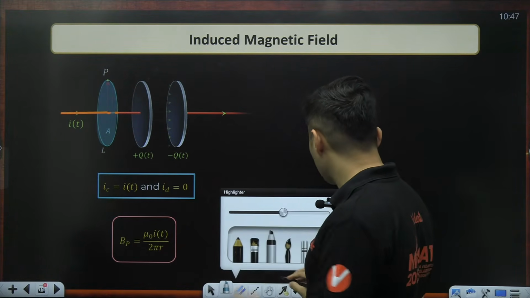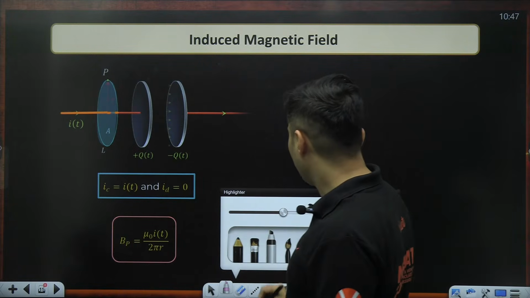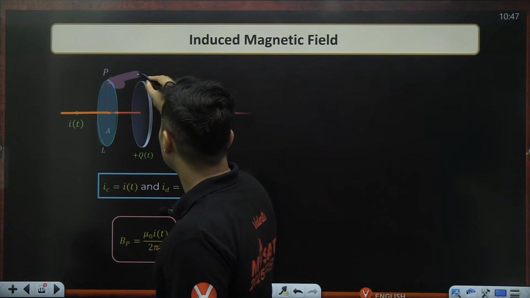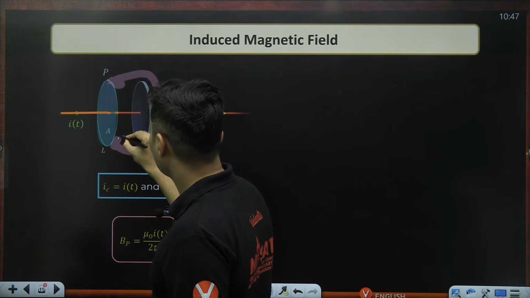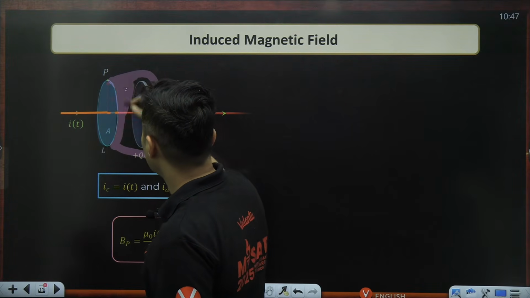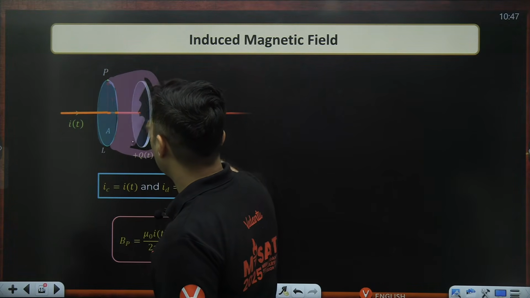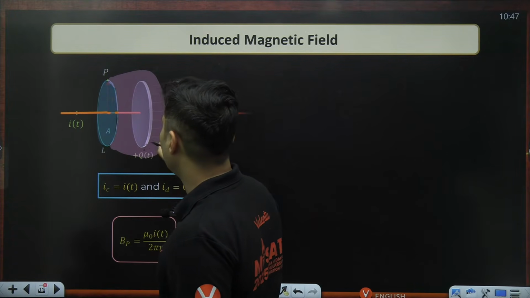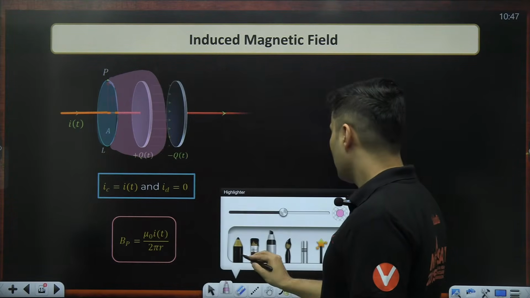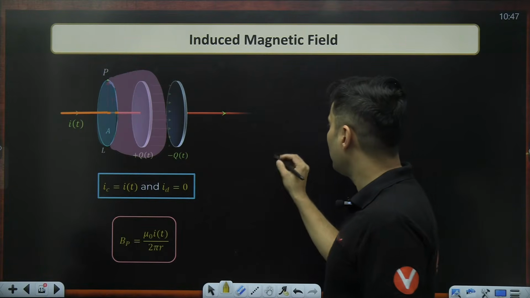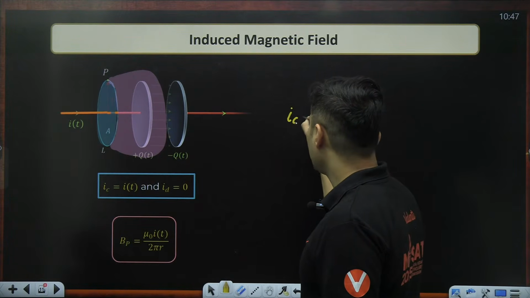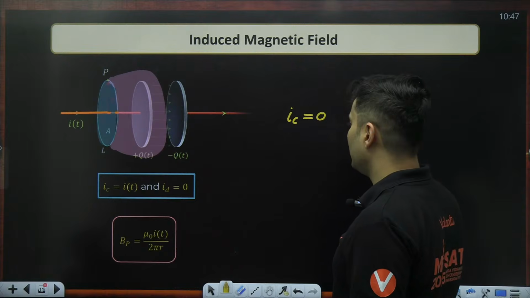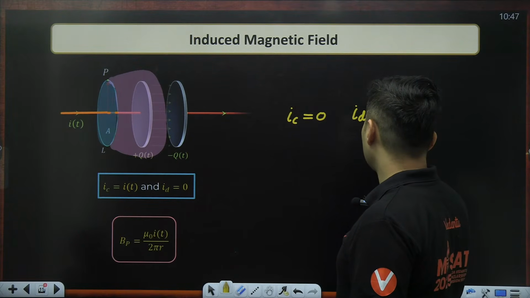But if somebody chooses this particular film for the piercing part, then that person is going to say that the conduction current is zero, but the displacement current is not zero.